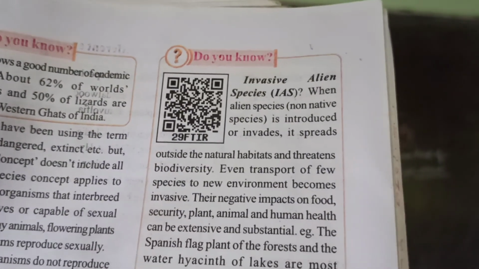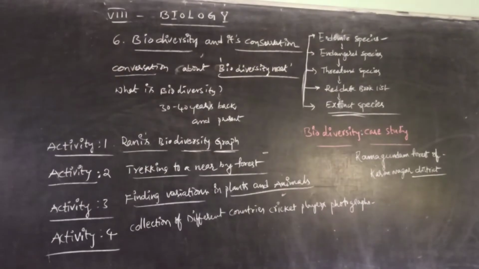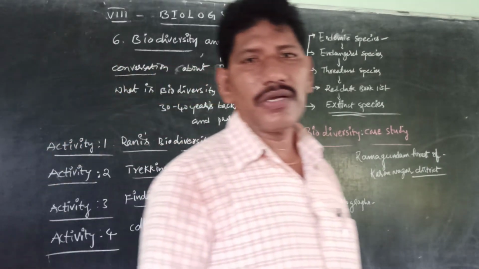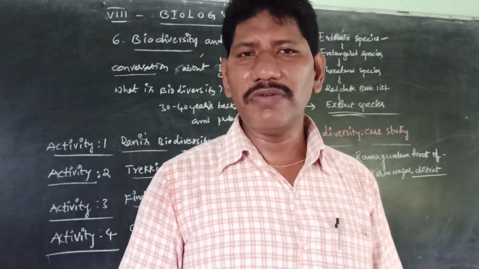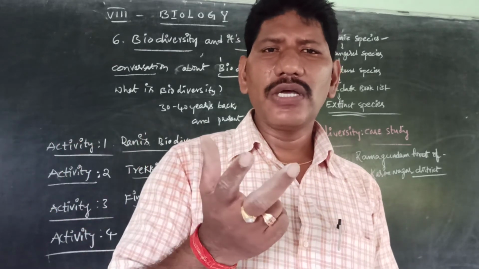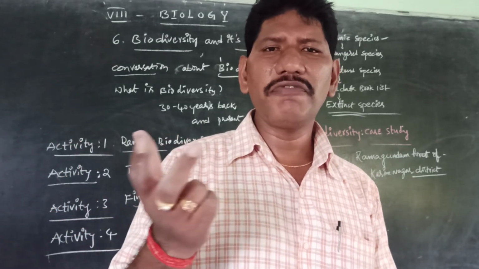Next, do you know invasive alien species? What do you mean by invasive alien species? Usually crows are local. For example, when we look around us, we see crows appear frequently.